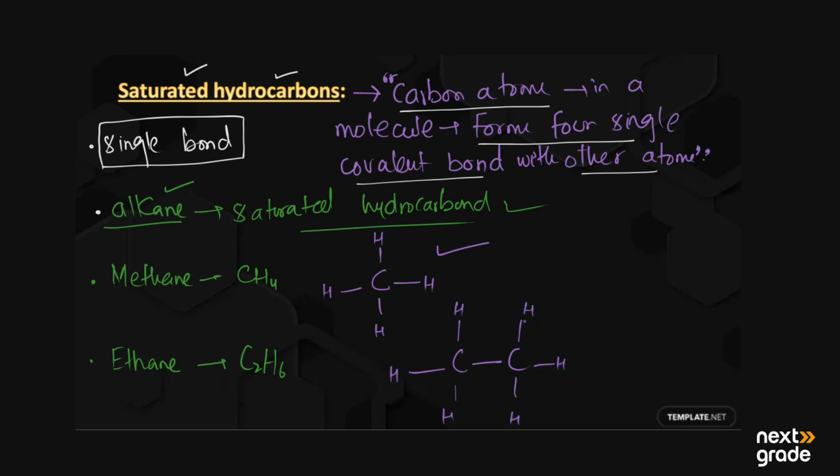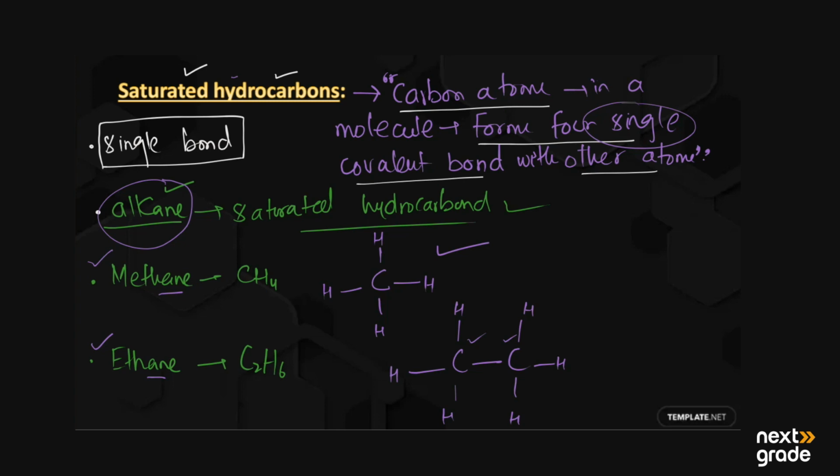So all the hydrocarbons having single bonds of carbon atoms with other atoms are known as saturated hydrocarbons, and the example is alkane. In methane and ethane, the ending ane shows that they are saturated hydrocarbons having only single bonds between the carbon atoms.